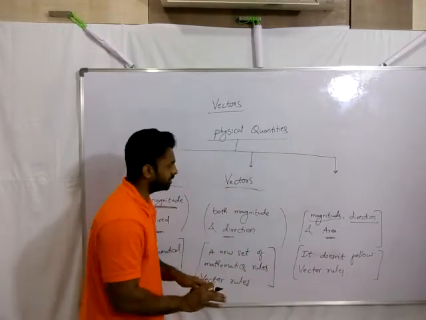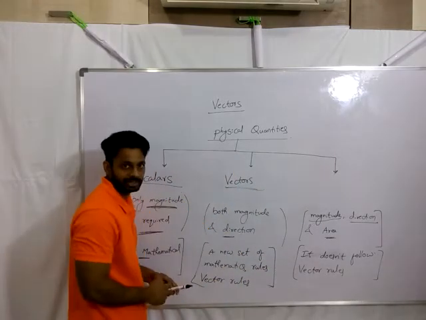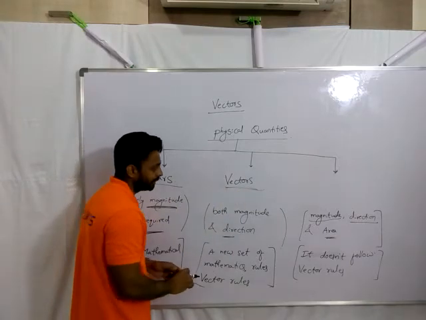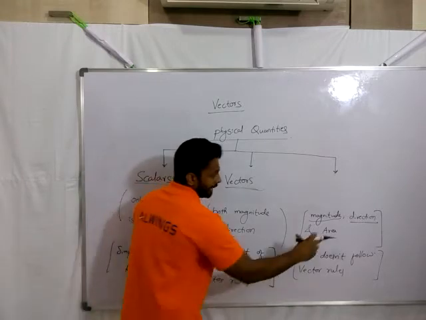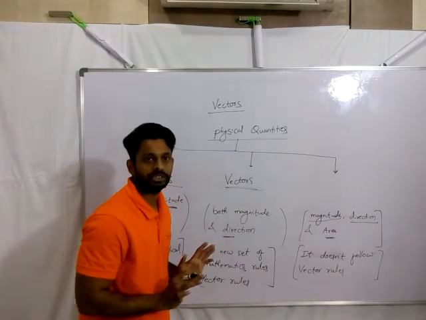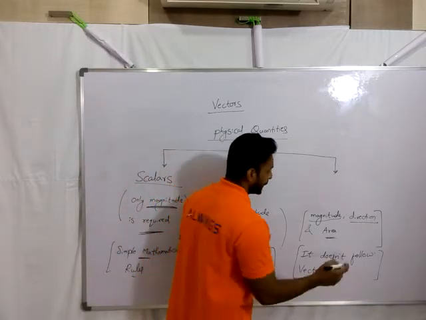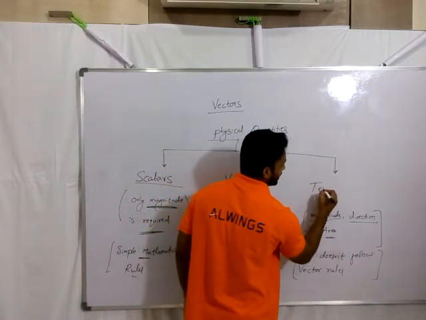So basically, whenever you're talking about the difference between vectors and this third category, third variety: magnitude and direction required, follows vector rules; magnitude and direction required, doesn't follow vector rules. That's what they mention in many of the books. Okay, and coming to this one, there's a third classification. We named it as tensors.